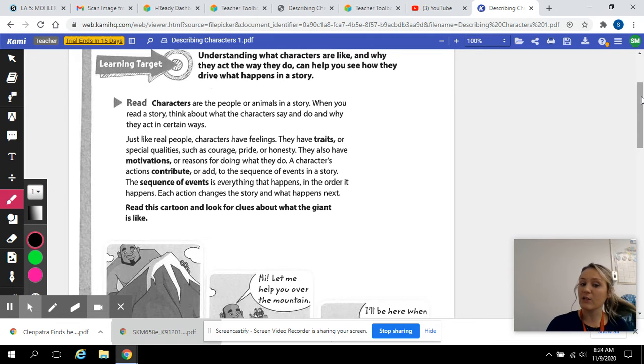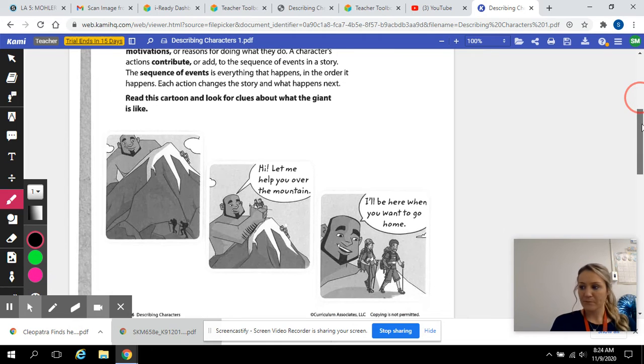Read this cartoon and look for clues about what the giant is like, okay? So let's look at this picture. So we see the giant and he's overlooking some people hiking up the mountain. We don't really know how he feels yet. We can see he has a smile on his face, but that could be because he's happy to see people. Might not be, the people might be scared of him. We don't know yet, okay?